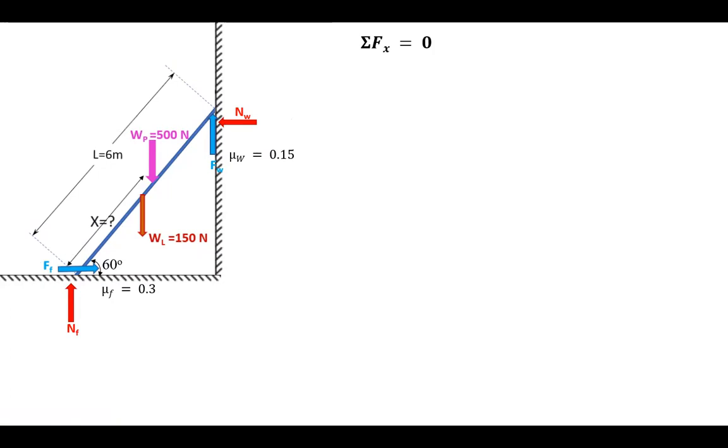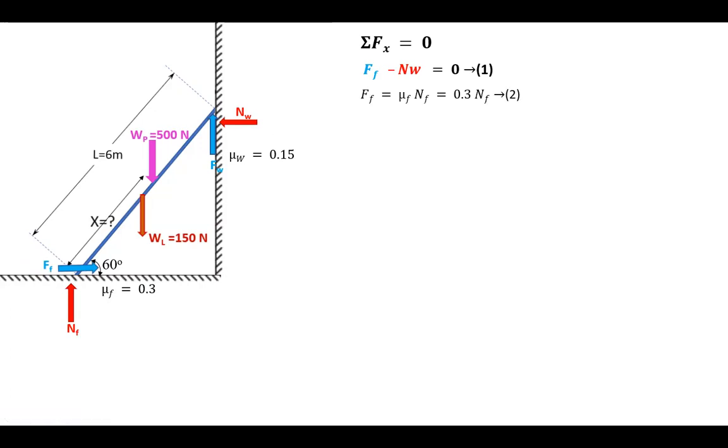Sigma Fx equal to 0. Okay, if you apply sigma Fx equal to 0, so the FF is acting towards right, so positive, and it's a purely horizontal force. Next, NW is acting towards left, so it's negative, right? And that is equal to 0. There are only two forces which are horizontal in this figure.